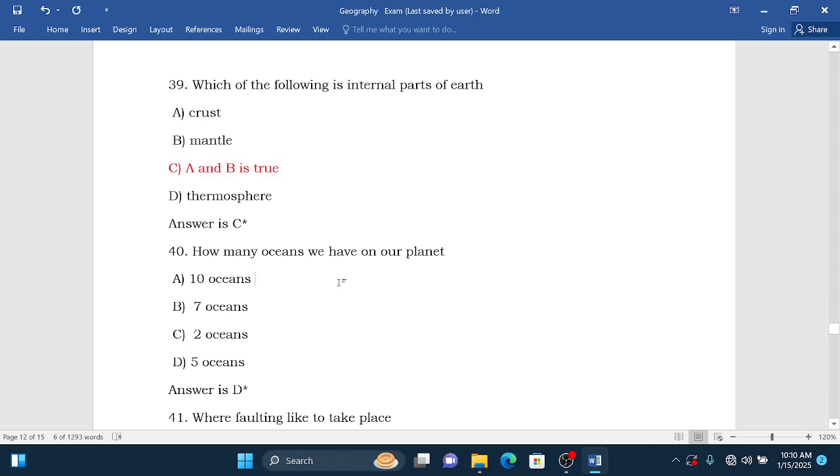We go to question 40. How many oceans do we have on our planet? 10, 7, 2, 5. So the oceans we have on our planet are 5.